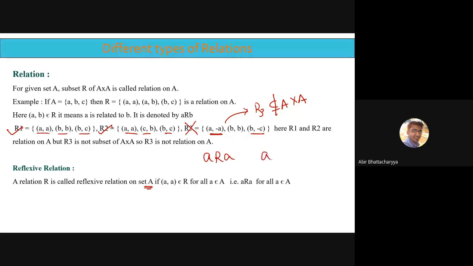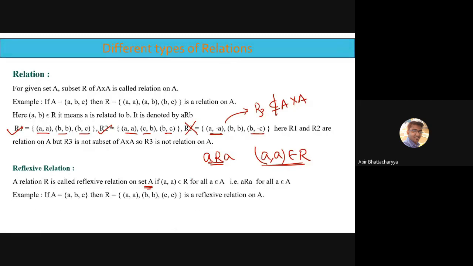That means (a, a) belongs to R. Whenever this is true, we can say the reflexive relation holds. For example, let's say A equals {a, b, c}. Then the relation R is equal to {(a, a), (b, b), (c, c)}.